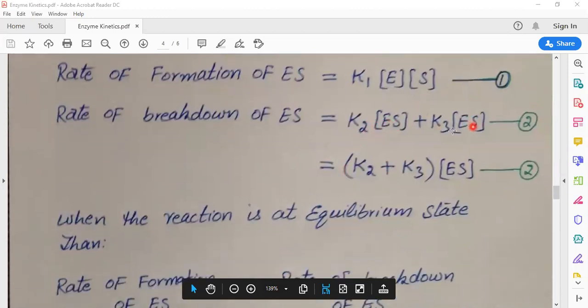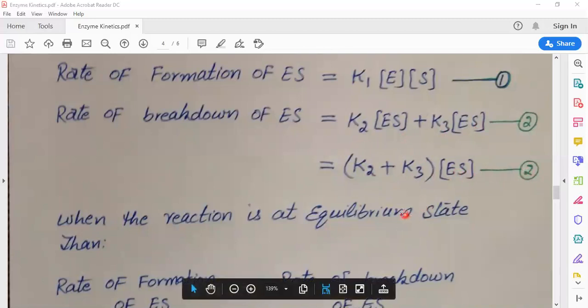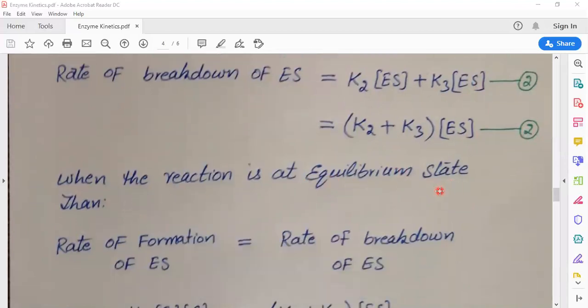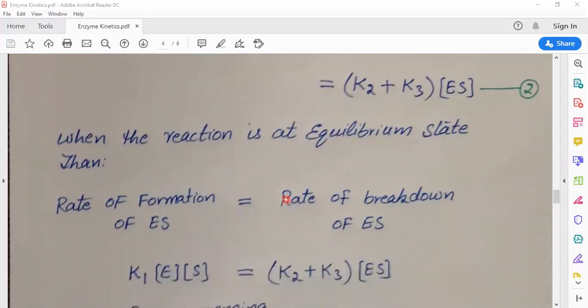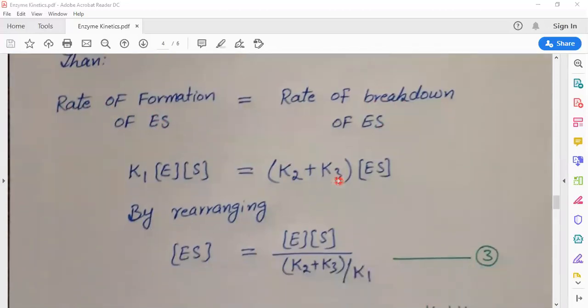Enzyme substrate complex is the common value, that's why we can write K2 plus K3 times enzyme substrate concentration. This is equation 2. When the reaction is at equilibrium or steady state, the rate of formation of enzyme substrate complex becomes equal to the rate of breakdown of enzyme substrate complex.